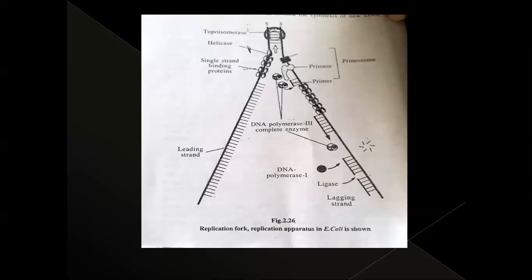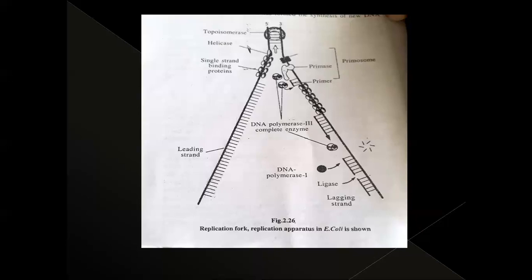The new strands form on both sides. One is the leading strand, where formation takes place continuously. One is the lagging strand, where fragments are formed. Why do we call this the lagging strand? Because the synthesis of the new strand takes place from the center, not from the terminal point.